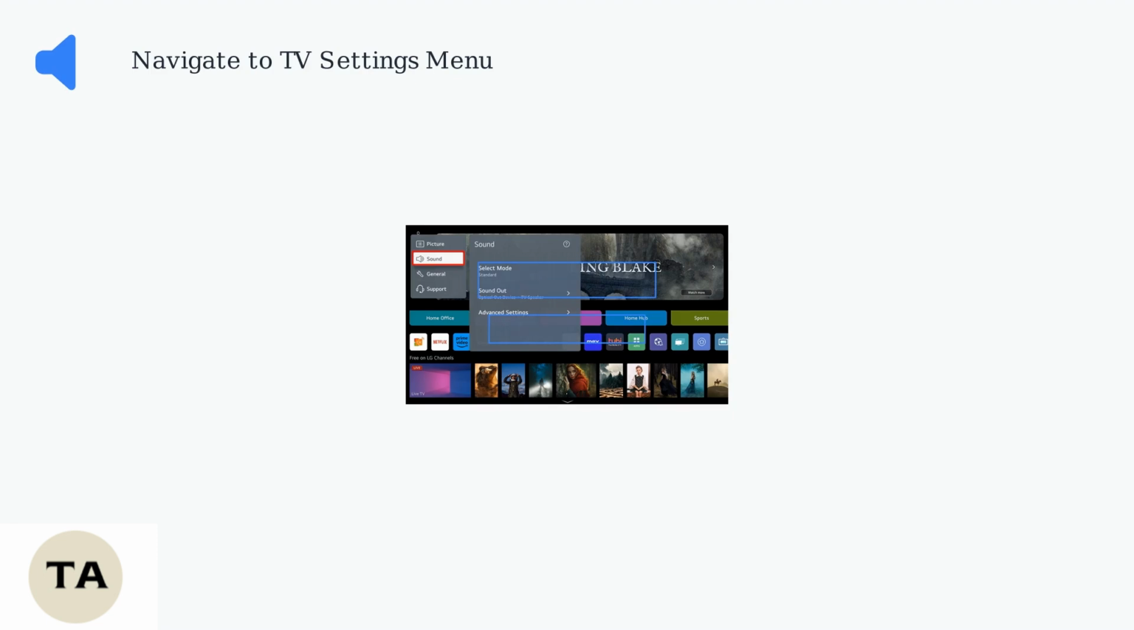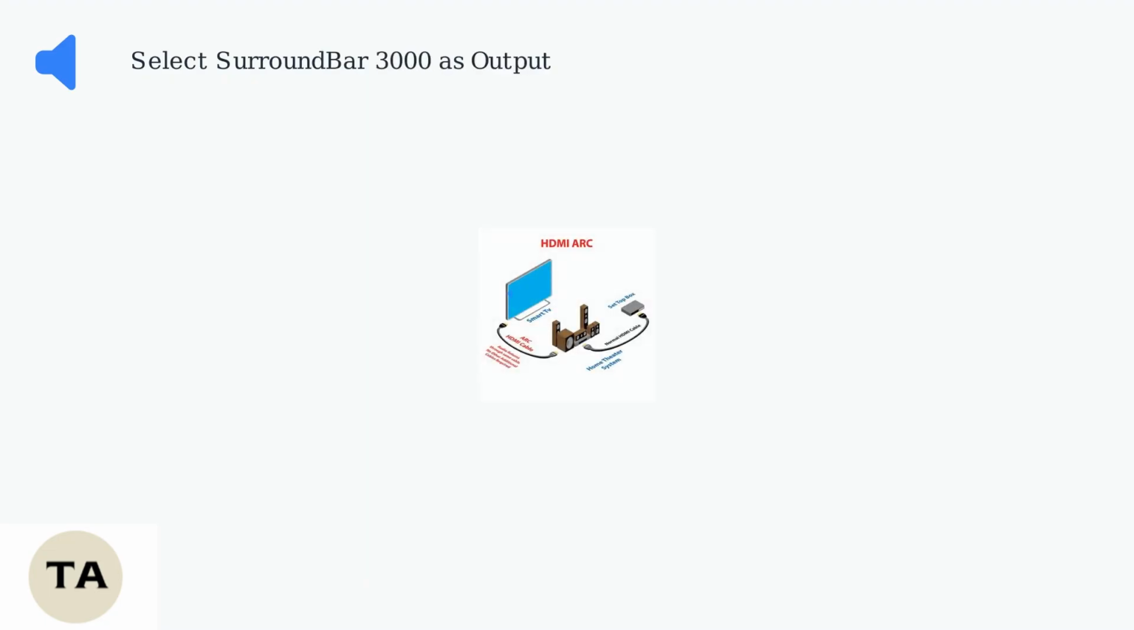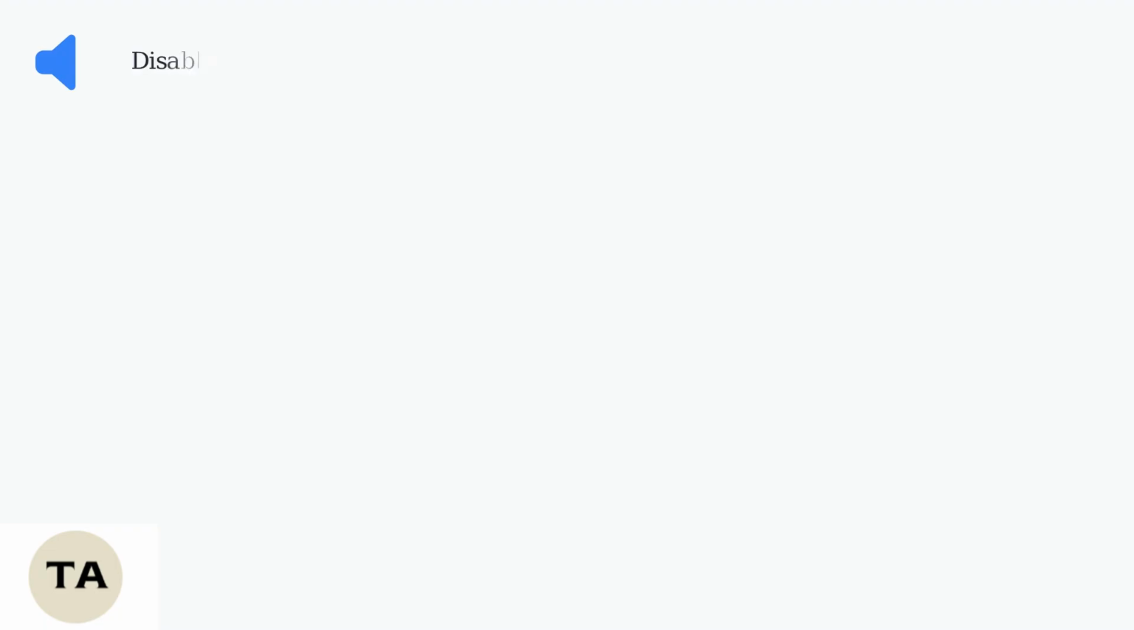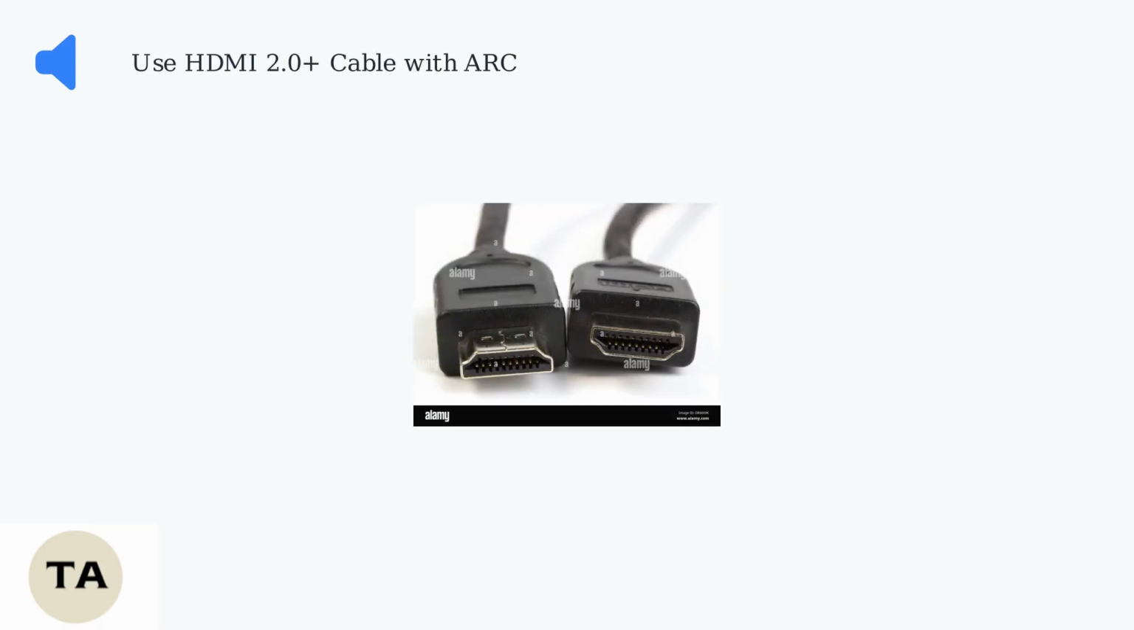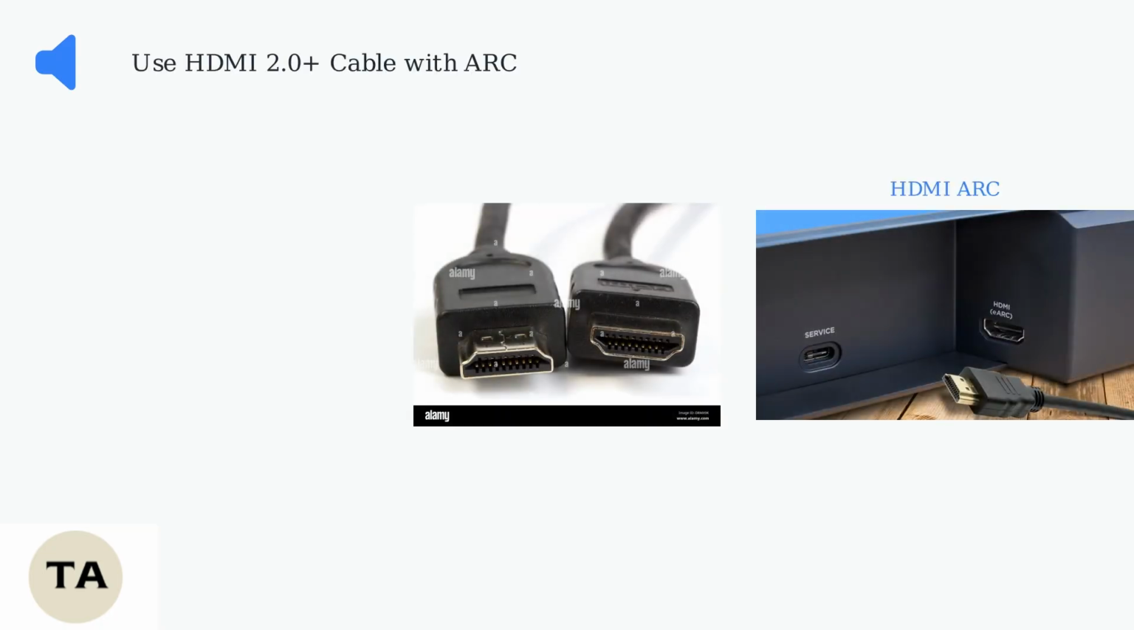First, ensure your TV is sending audio to the soundbar. Navigate to your TV's settings menu, usually under Sound or Audio. Select the SurroundBar 3000 as the audio output device via HDMI ARC or Bluetooth. Disable the TV's internal speakers to prevent sound bypassing the soundbar. For HDMI, use an HDMI 2.0 or higher cable that supports ARC.